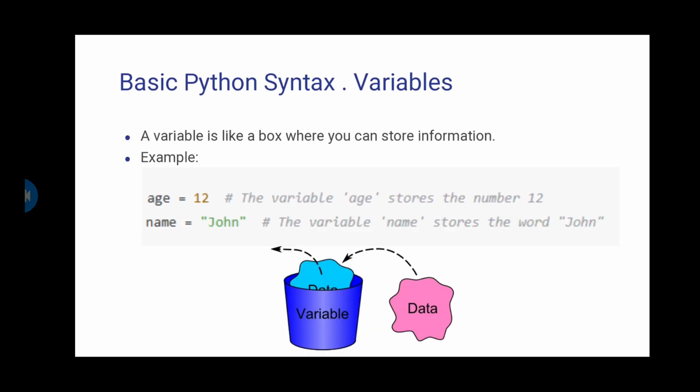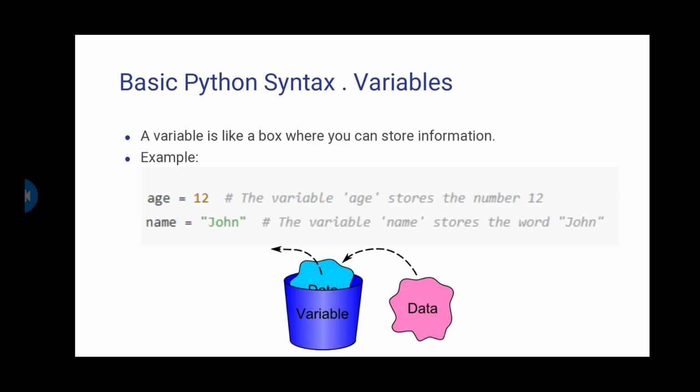So, to make a variable, you need to write age equal 12. What's the meaning of a variable? Why did we write age? Why does it equal 12? What does that mean? A variable is like a box that I can store information inside.